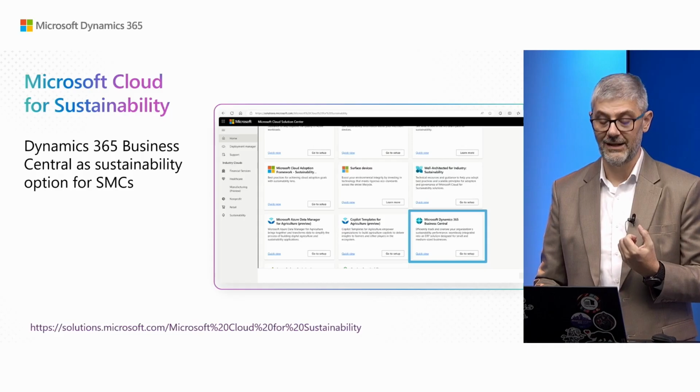When you go to Microsoft Cloud for Sustainability, you can find our bigger solution for enterprises, Microsoft Sustainability Manager. This is for big functionality for big enterprises. But now, as a solution for SMBs, you can find Microsoft Dynamics 365 Business Central as well.